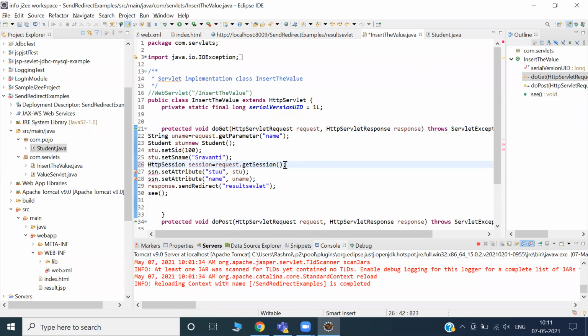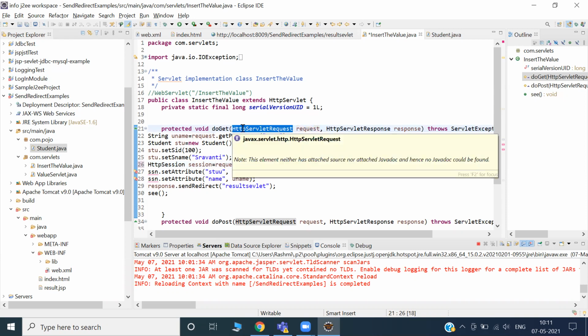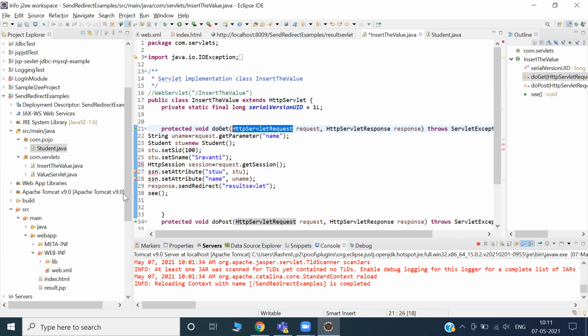But in the servlet world, how does the servlet recognize it? We very popularly call it session, but it is HttpSession, just as the exact name of request is HttpServletRequest. So I have created the session object. Similar to request, on session I can put setAttribute, right?